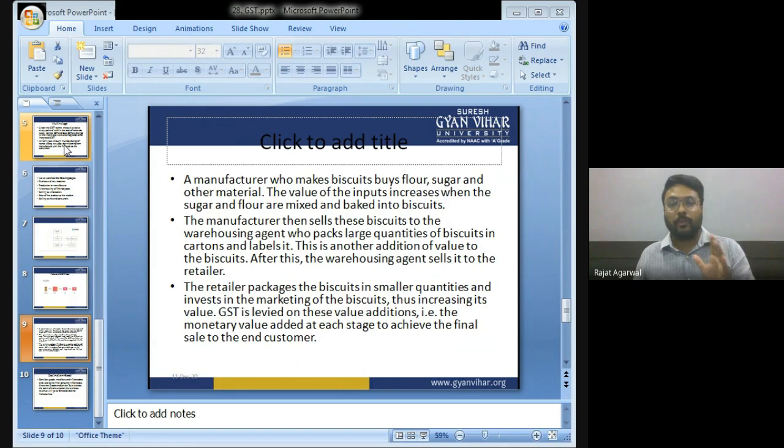The wholesaler packs the large quantity of biscuits into cartons and labels them. This is another addition of value to the biscuit. After this, the wholesaling agent sells it to the retailer. The retailer packs the biscuits in smaller quantities and invests in the marketing of the biscuit, thus increasing its value. GST is levied on this value addition, that is, the monetary value added at each stage to achieve the final sale to the end customer.